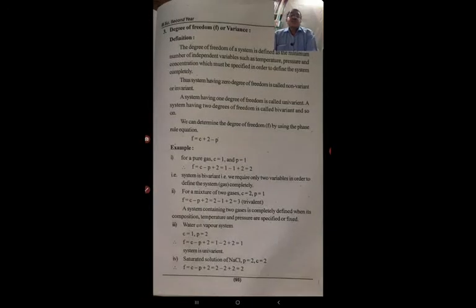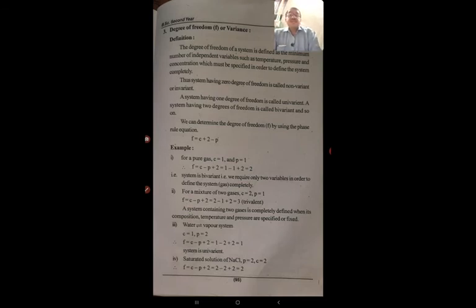Now another term which is important in the understanding part of our phase rule is degree of freedom. The definition of degree of freedom of a system is the minimum number of independent variables such as temperature, pressure and concentration which must be specified in order to define the system completely.